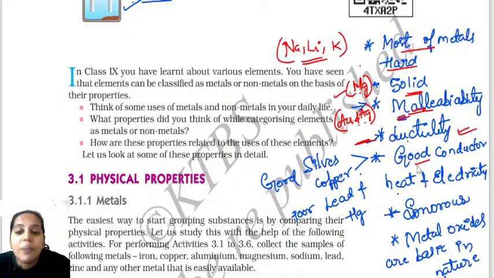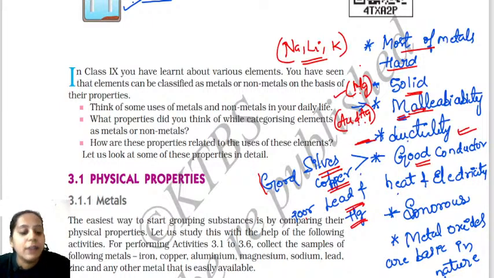Next, most of the metals are good conductors of heat as well as electricity. So the best conductors of heat are silver and copper. Poor conductors of heat are lead and mercury. Lead and mercury are the poor conductors of heat. You have to know about this. Clear? Okay.